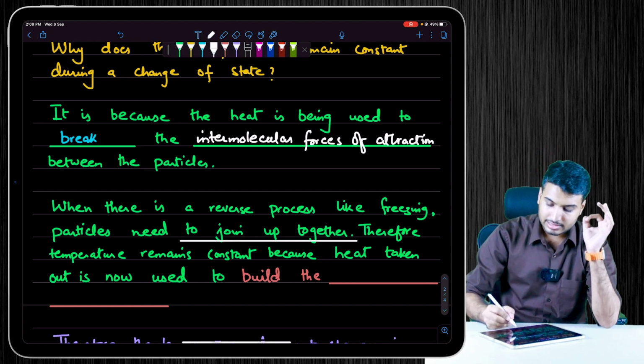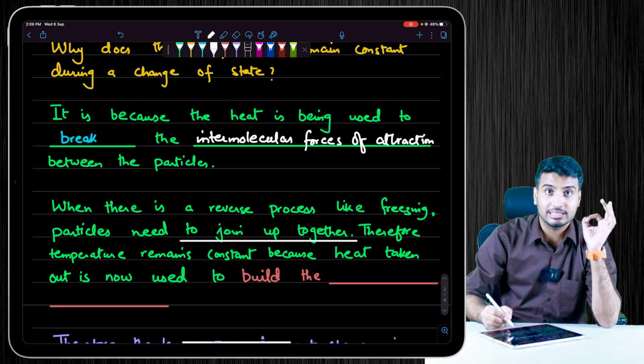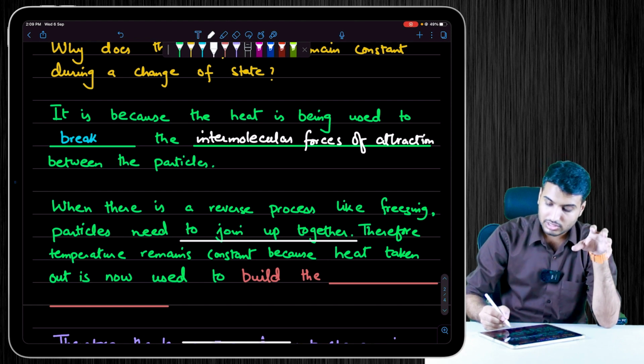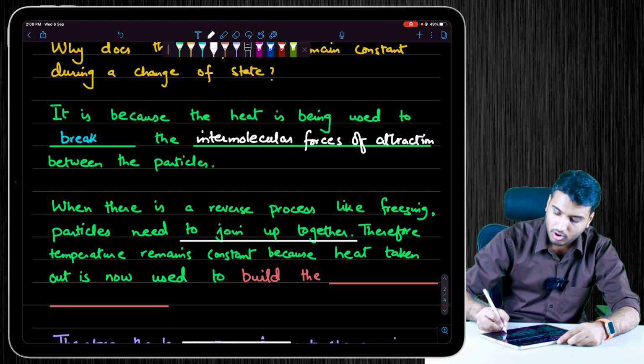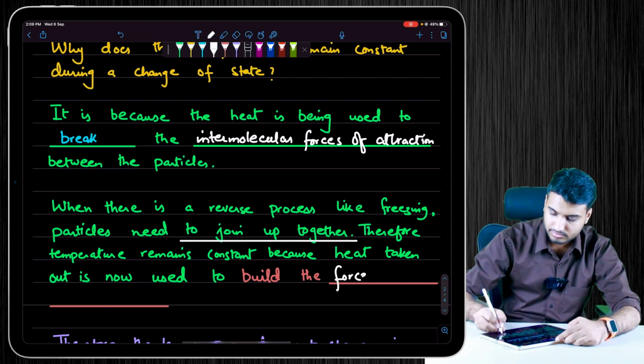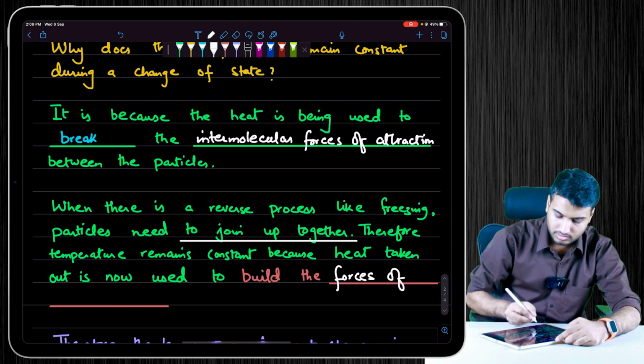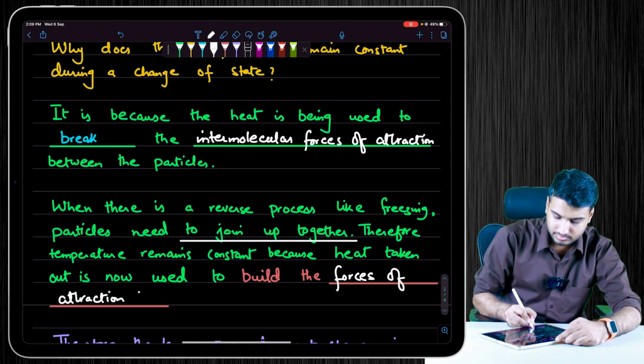So the temperature remains constant in the scenario of freezing because the heat taken out is being used to build the forces of attraction between the particles.